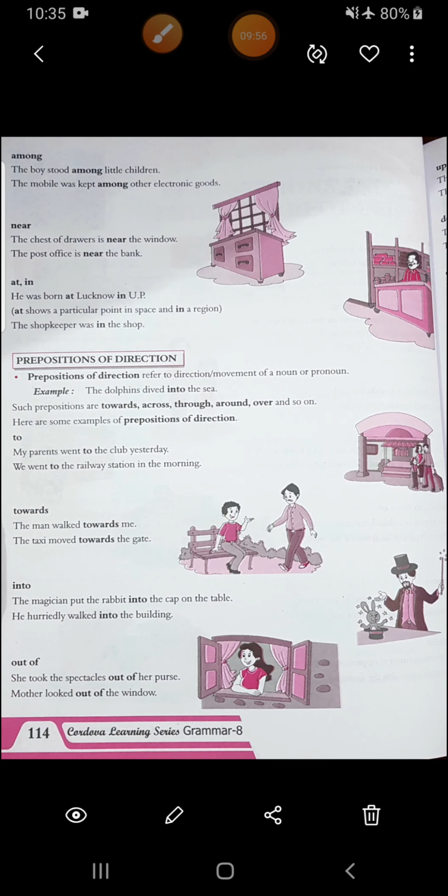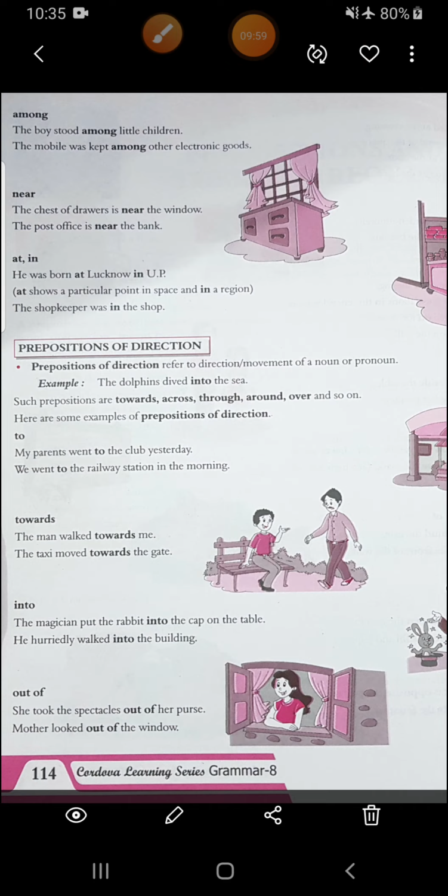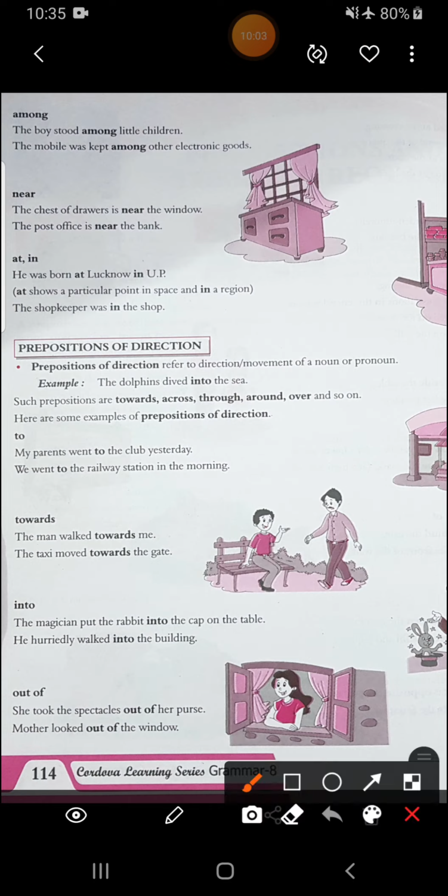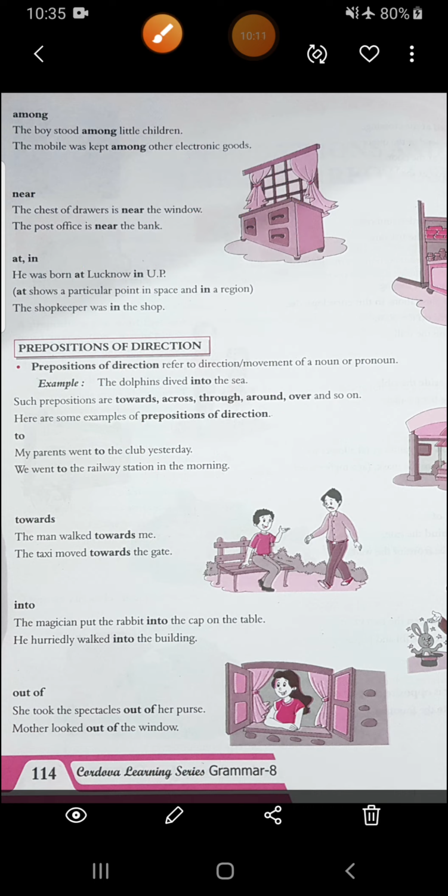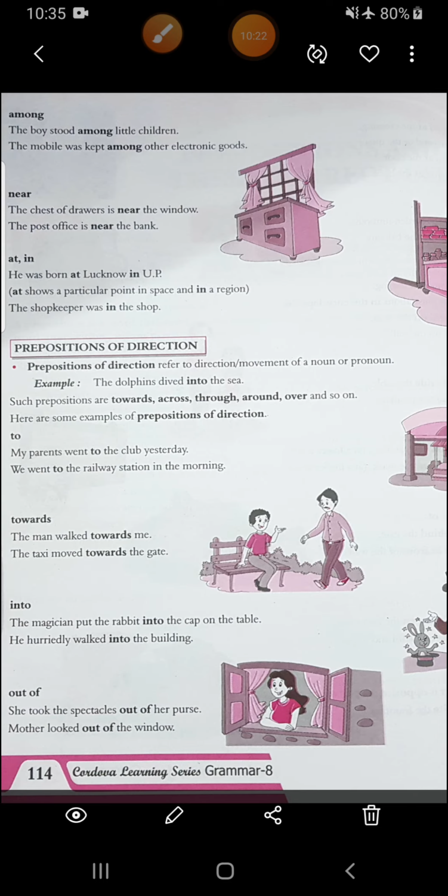Then among. The boy stood among the children, means there are many children and among them is the boy. Suppose there are 4 or 5 people here and this is our boy about whom we are talking. The mobile was kept among other electronic goods. There are many electronic goods and among them you can find your mobile. See, the difference between among and between is that between is only for two things and among is for many things. You can find the position. I hope this is clear.